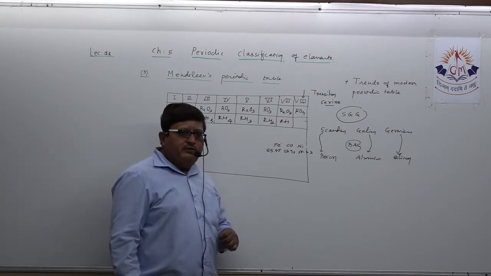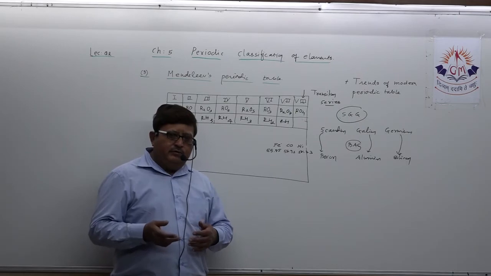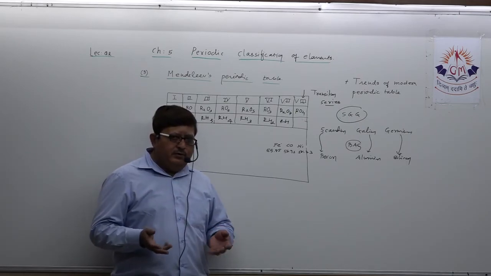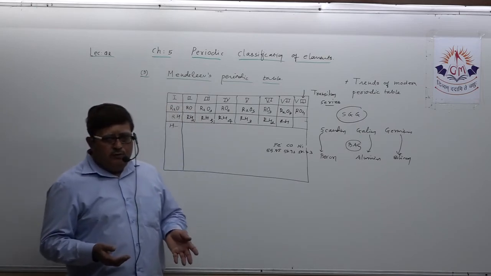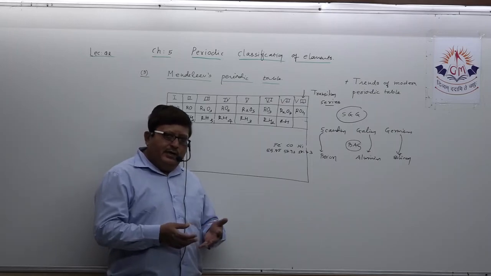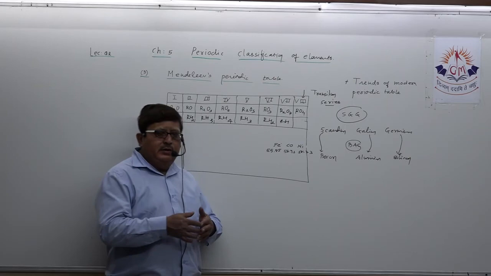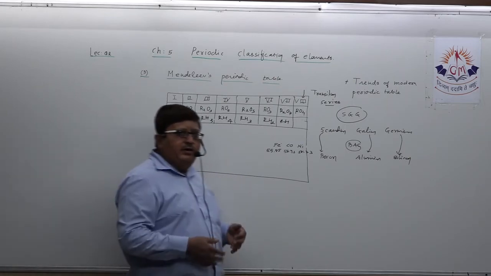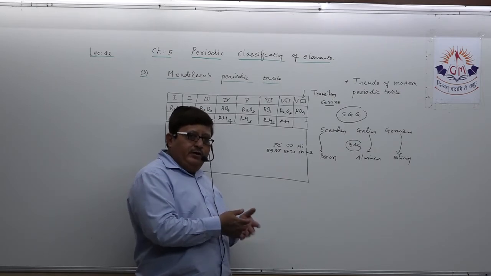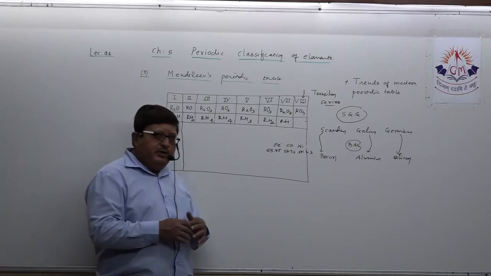What Mendeleev has done, the same thing. No doubt in Mendeleev's time, 63 elements were known. He also observed a characteristic feature, a pattern underlying the chemical properties of all elements. He analyzed the atomic mass of all elements, and started studying them according to increasing atomic mass and studying their chemical properties.